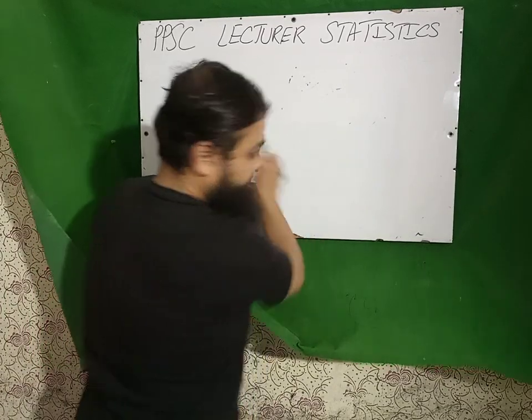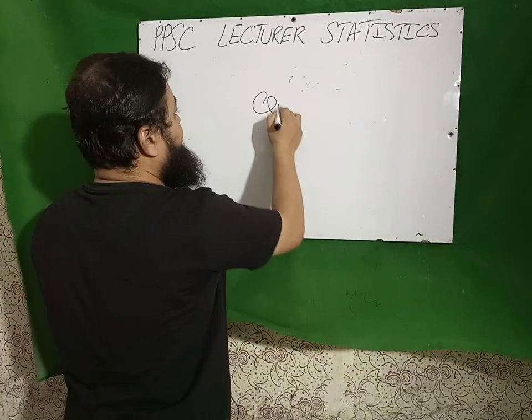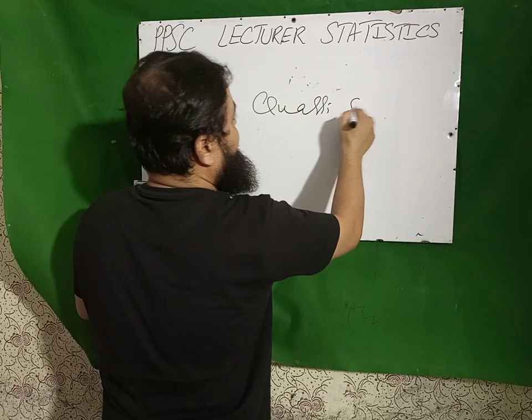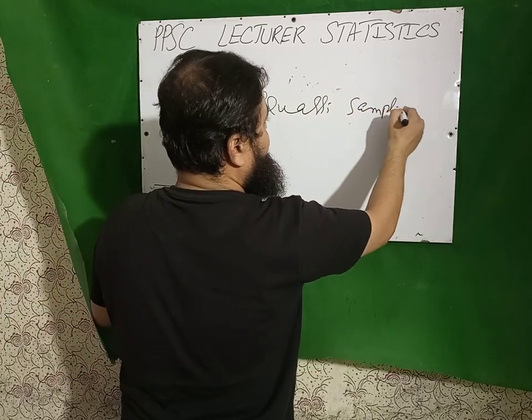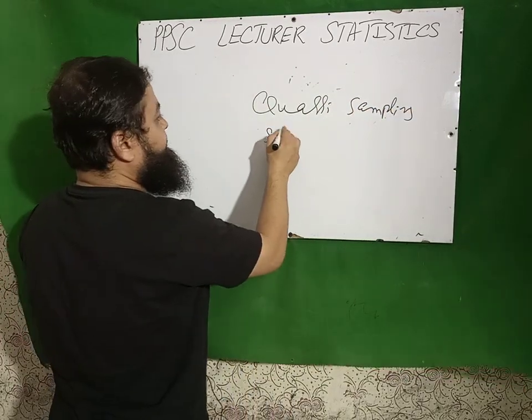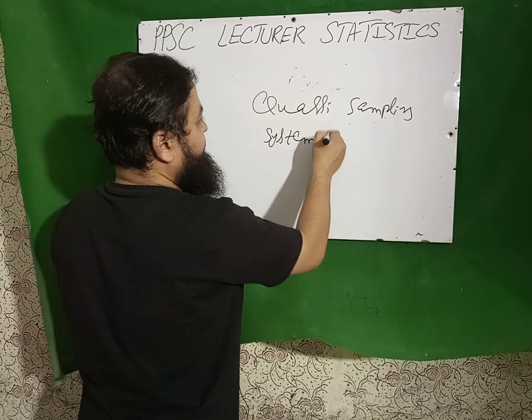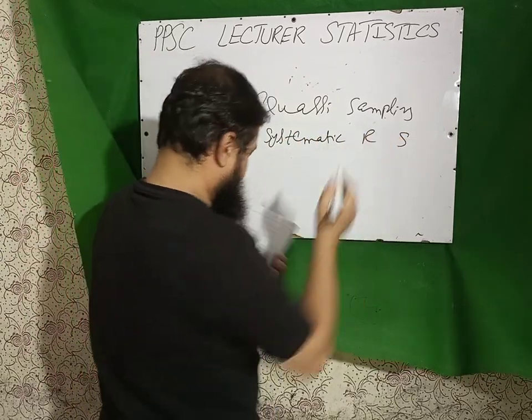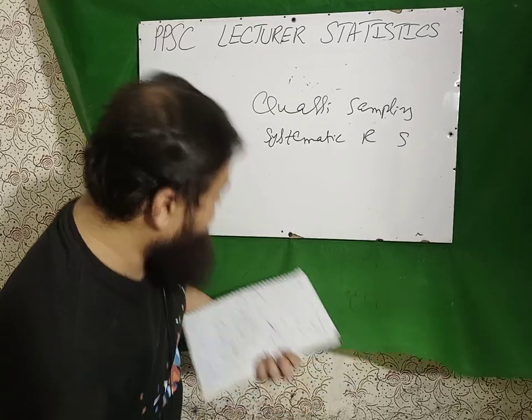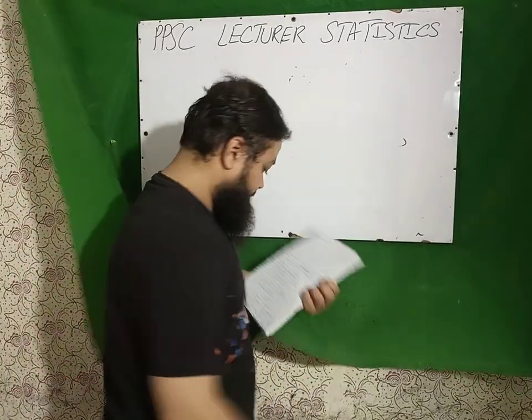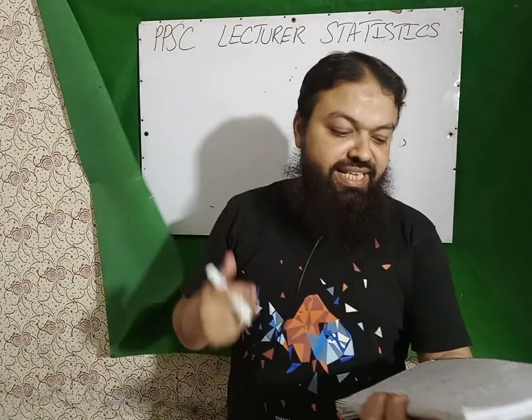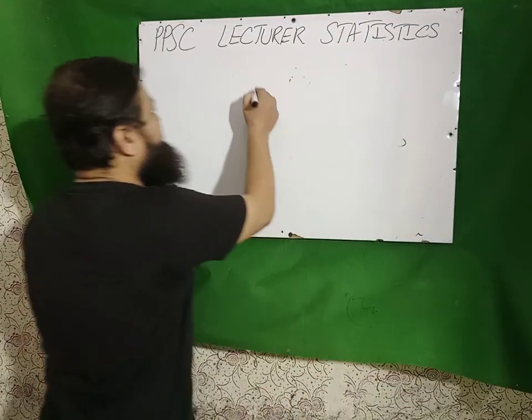Next question is, Cauchy sampling is also called systematic random sampling. Next question is, intra-class correlation.